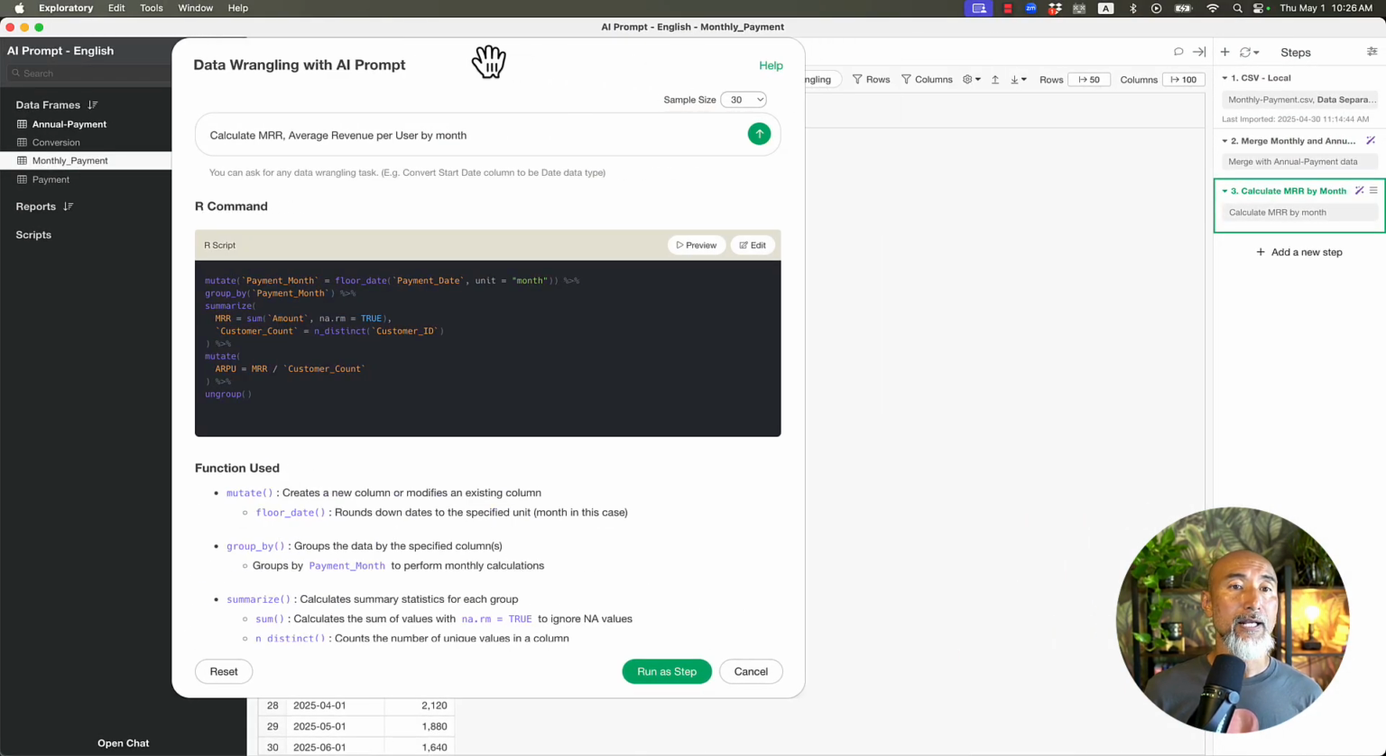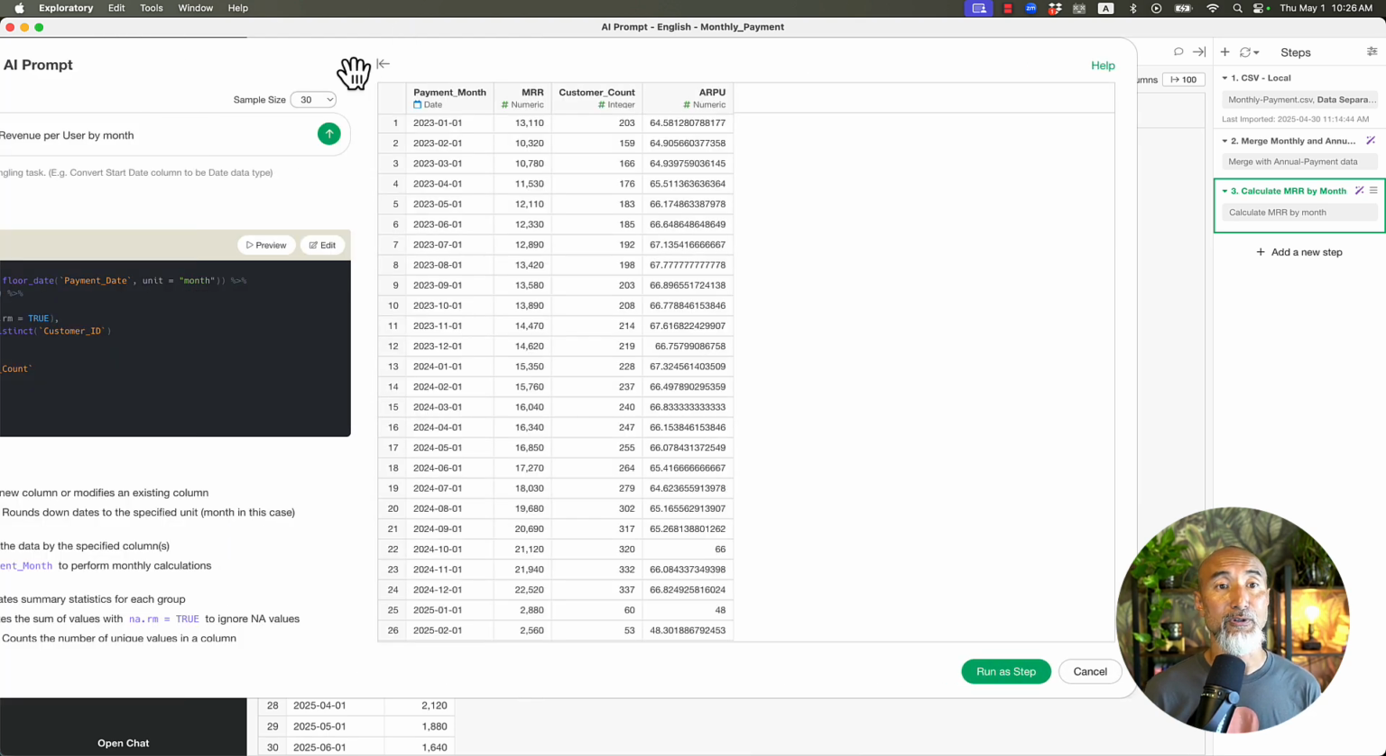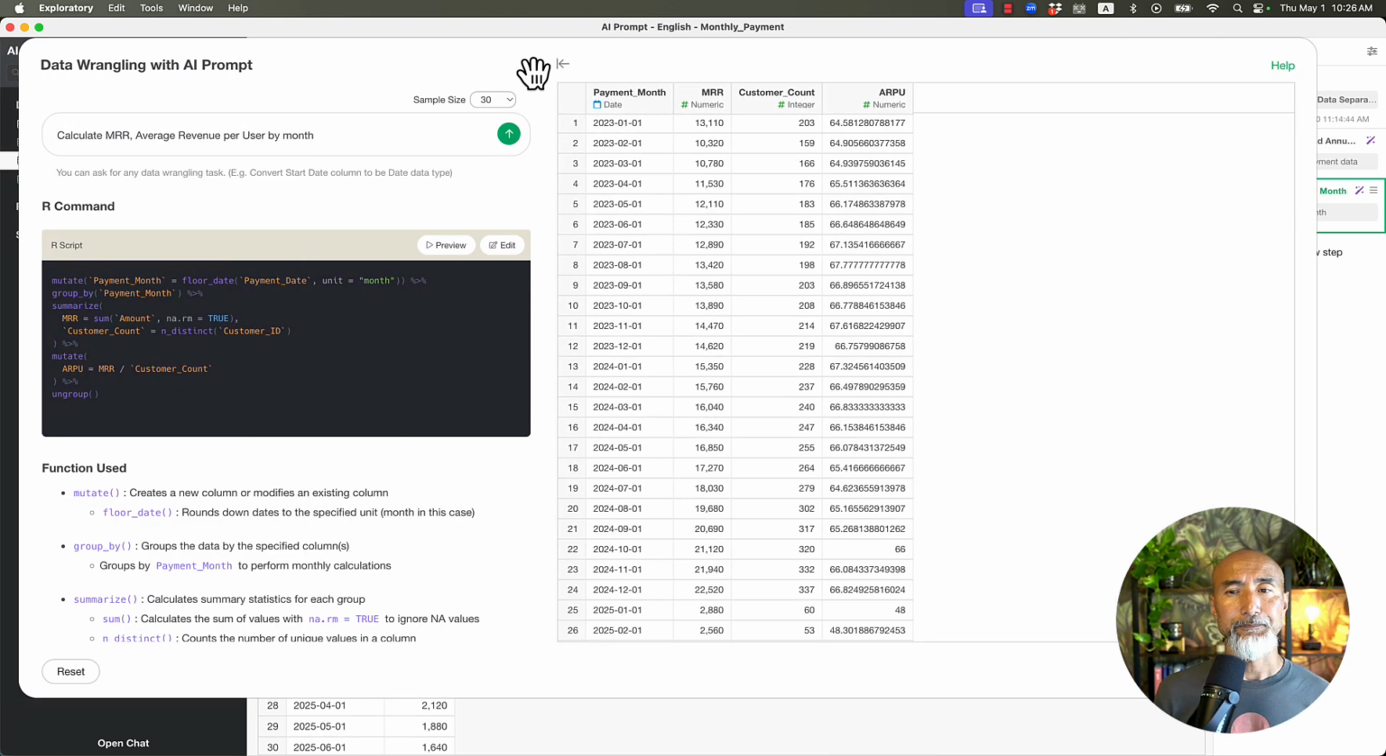I'm not going to run that as a step. Instead, I'm going to look at the data with a preview. Okay, here, and now we have MRR as well as customer count and the ARPU. Again, this ARPU, average revenue per user, is a result of dividing MRR by customer count. Okay, so that's pretty simple.